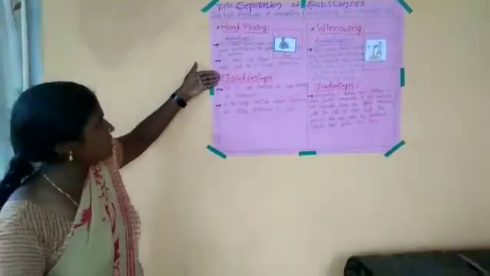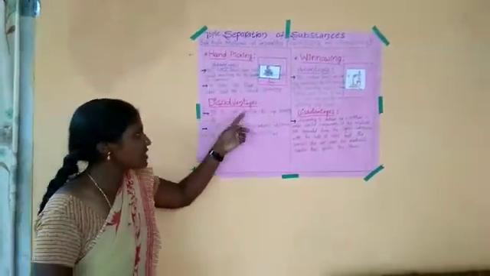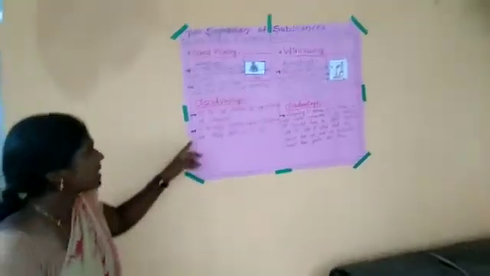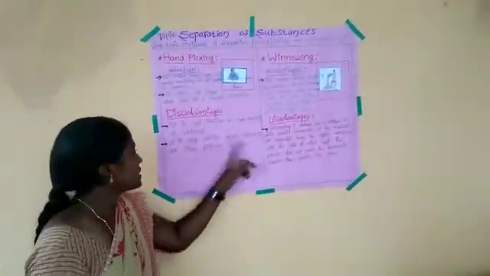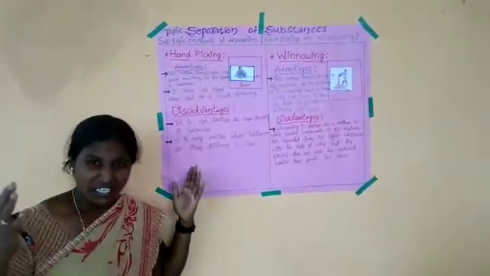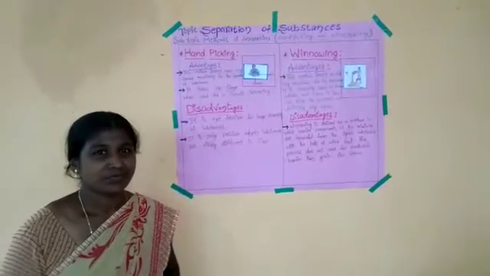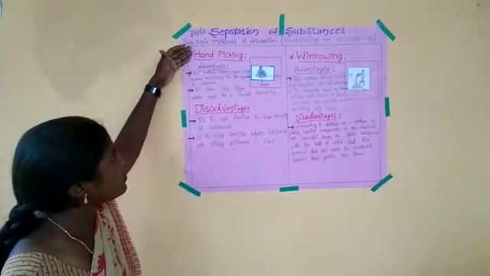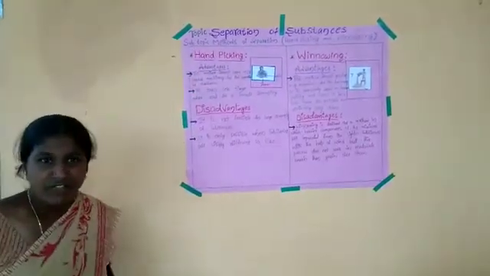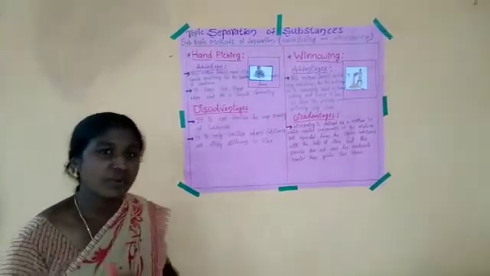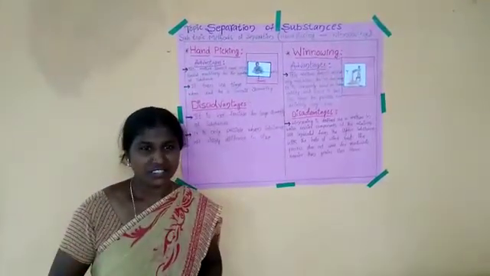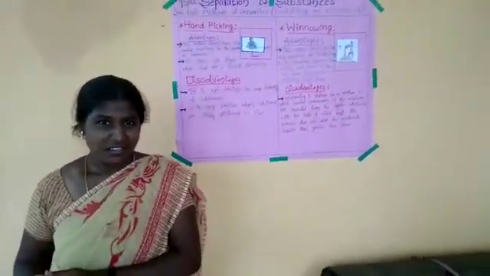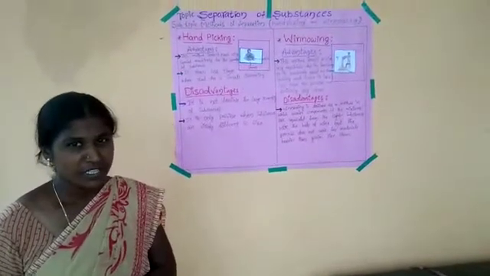Next, disadvantages of hand picking. It is not feasible for a large quantity of substances. It is only possible when substances are visibly different in size. These are the disadvantages of hand picking. And other examples of hand picking method: rotten fruits removed from fresh fruits, separating apples and oranges. These are the examples of hand picking method.